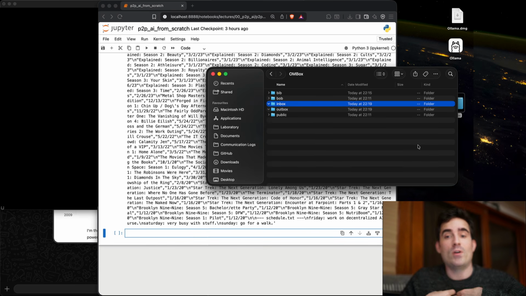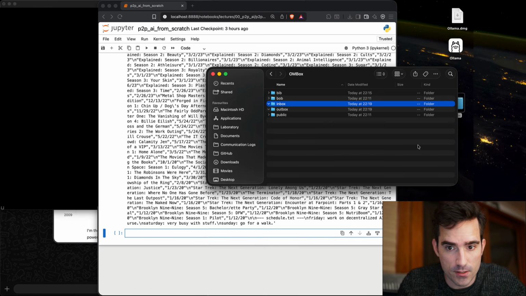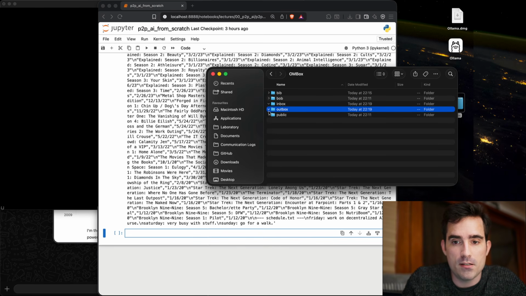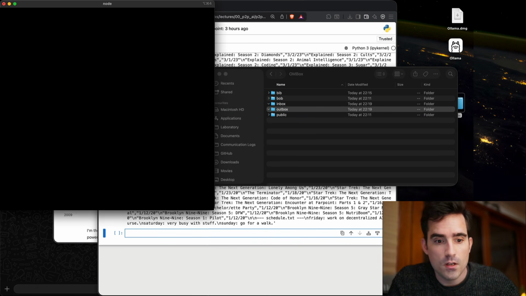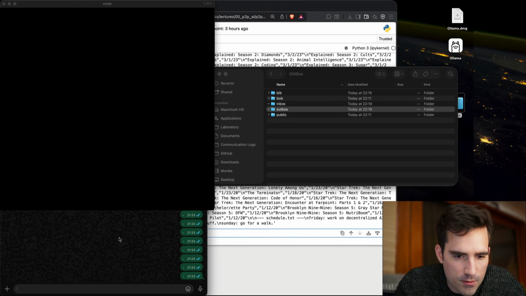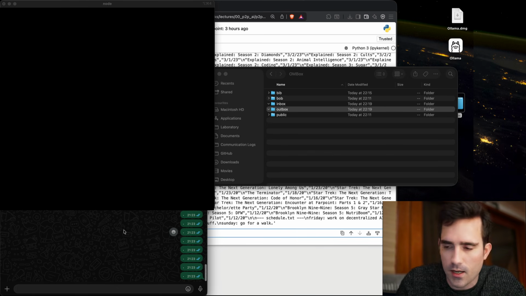When we want to send a message on WhatsApp, we write the same JSON back to this outbox folder, and this will pick it up and send it over WhatsApp. So I've got a little WhatsApp over here, and I'll send a message, and you'll see how this works.